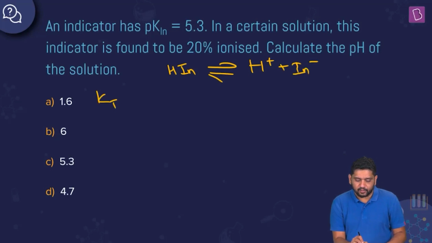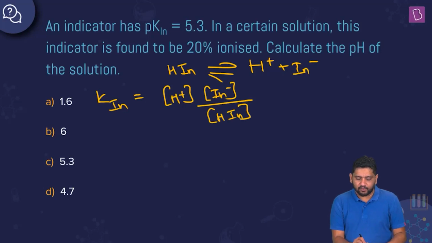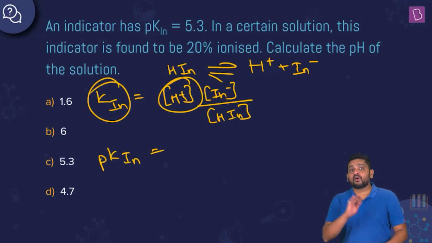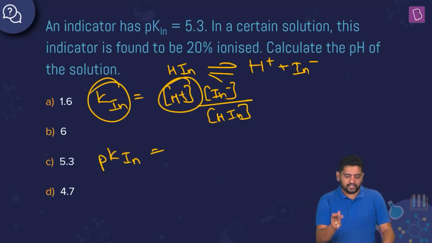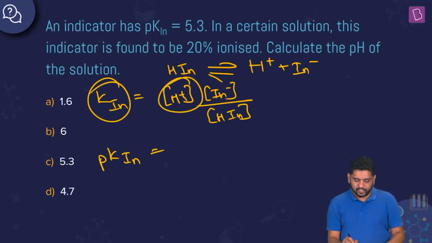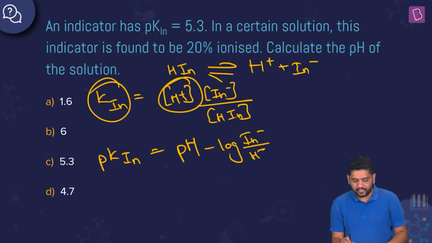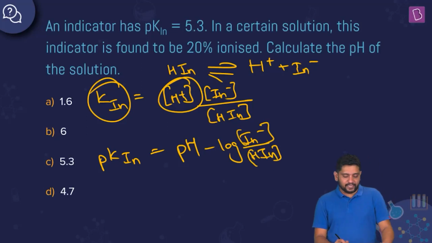When we speak about the indicator constant, Kin will be equal to [H+][IN-] divided by [HIN]. I am writing it like this. Why? We will see very soon. When we take negative log on both sides, I get negative log Kin, which is pKin, equal to negative log [H+] plus negative log of [IN-]/[HIN], since log of A into B is log A plus log B. Negative log [H+] is pH, and then negative log of [IN-] upon [HIN]. This is the expression relating pH and your pKin.